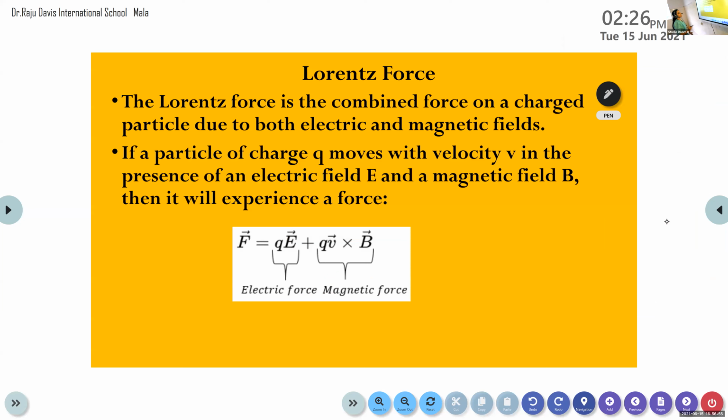So the Lorentz force is the combined force on a charged particle due to both electric and magnetic field. If a particle of charge Q moves with a velocity v in the presence of a uniform electric field E and magnetic field B, then it will experience a force. That net force that is acting on the charged particle is given by F is equal to QE plus Q into V cross B.